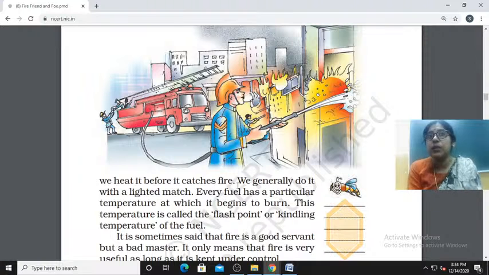Every fuel has a particular temperature at which it begins to burn. This temperature is called the flash point or kindling temperature of the fuel.